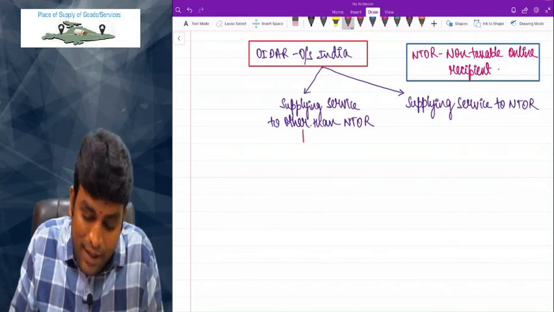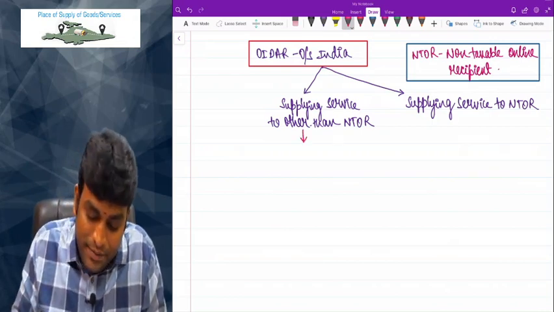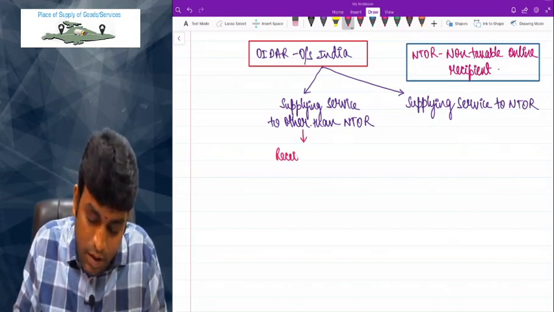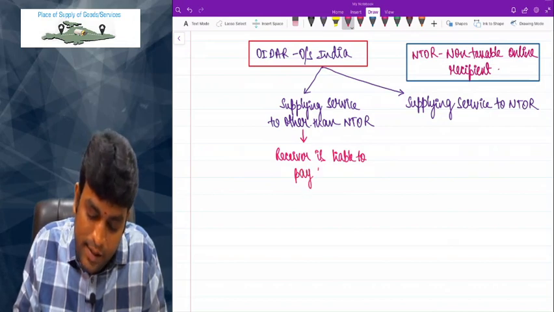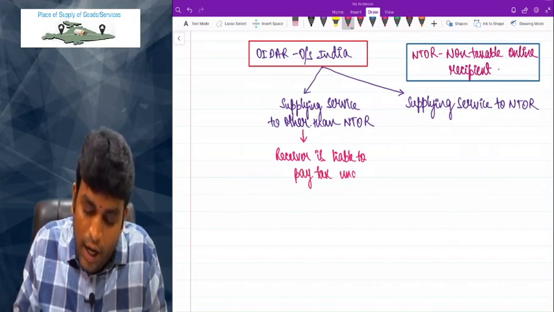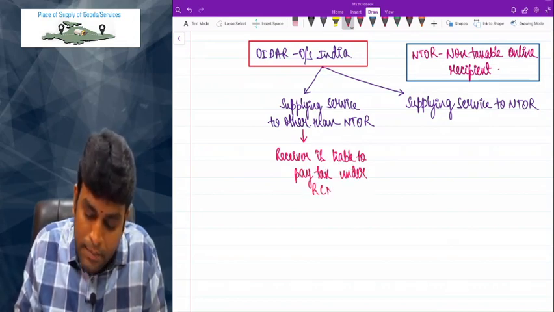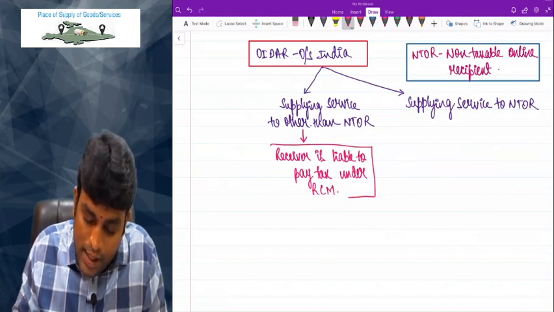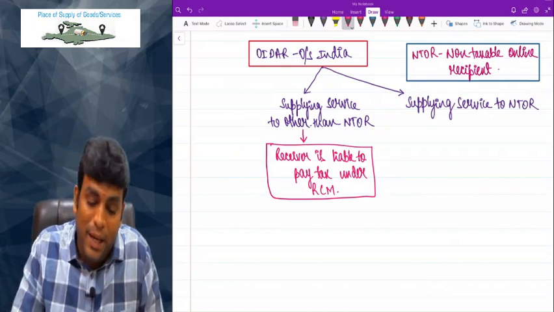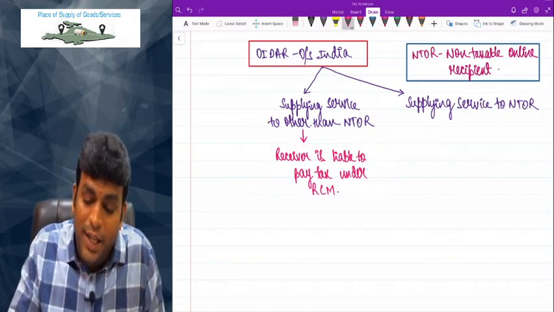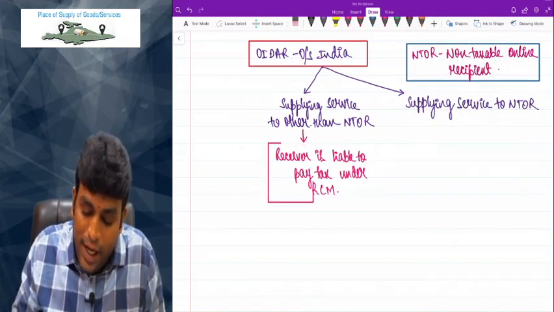When we supply service to other than NTOR, the receiver is liable to pay tax under RCM. RCM stands for reverse charge mechanism. These are the cases where the supplier is not liable to pay GST, instead the receiver is liable to pay GST.